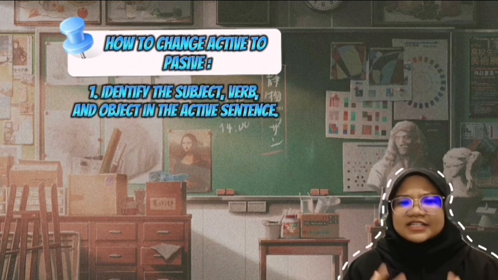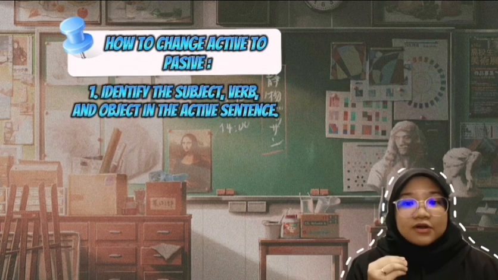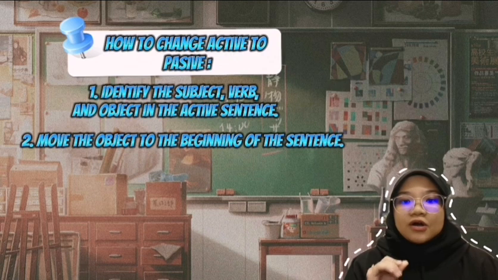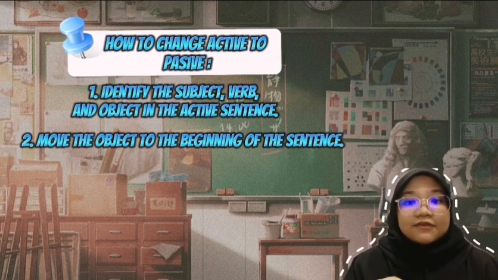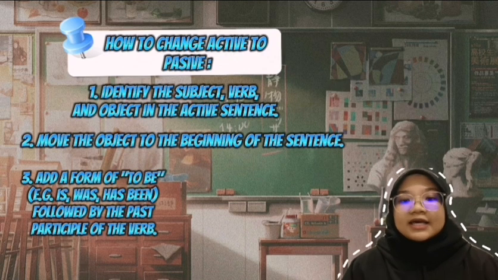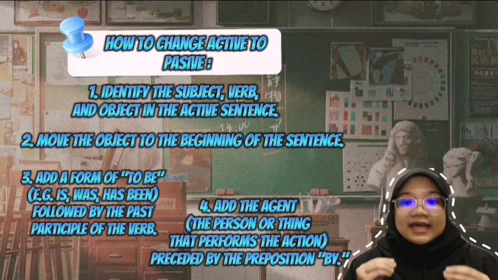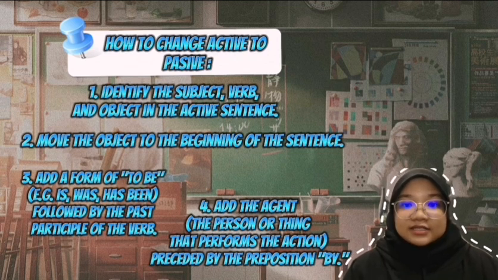The first one, identify the subject, verb, and object in the active sentence. Move the object to the beginning of the sentence. Add a form of to be, for example, is, was, has been, followed by the past participle of the verb. Optionally, add the agent, the person or the thing that performs the action, preceded by the preposition by.